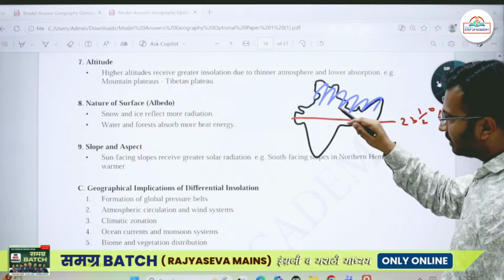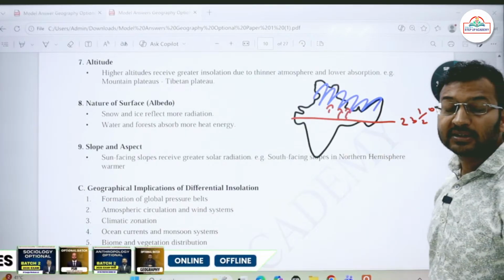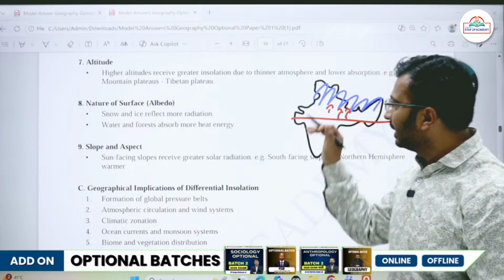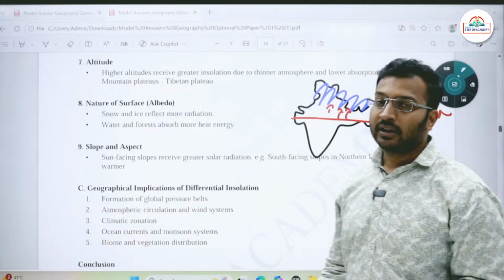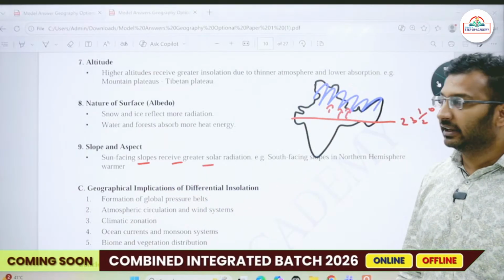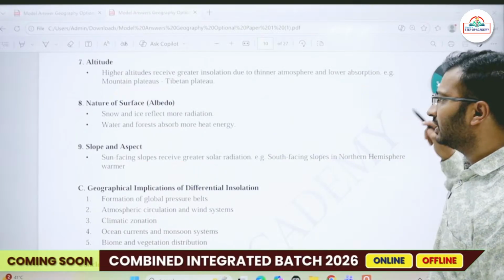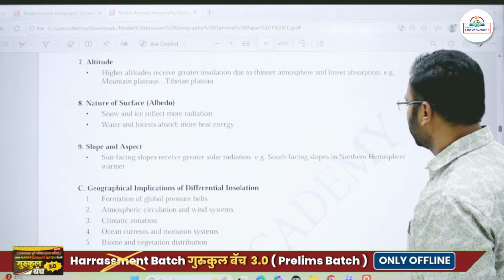Okay, so the southern slopes of the Himalayan mountain ranges will be receiving high insolation, whereas the northern slopes won't be receiving that much insolation. Okay, so sun facing slopes receive greater insolation. So the aspect of slope, in which direction, also affects the insolation.